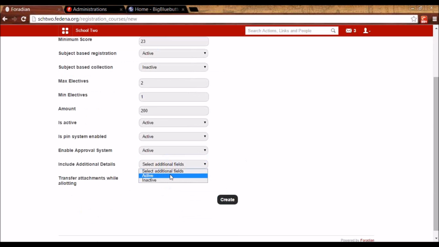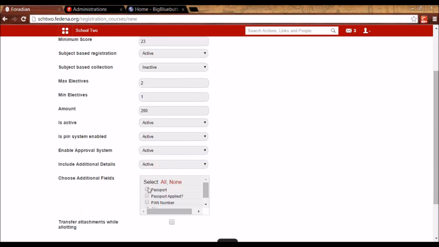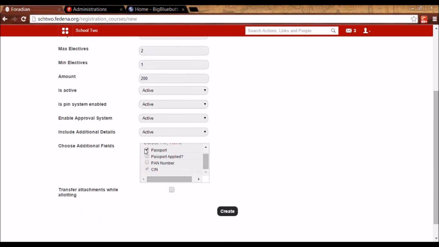Do you want the student to enter additional details? So you can check that here. And then the student will be able to attach documents. So if you want to take documents from the student, you can ask him to attach them. And once the registration is approved by the admin, they will be transferred to his profile in Fedena.